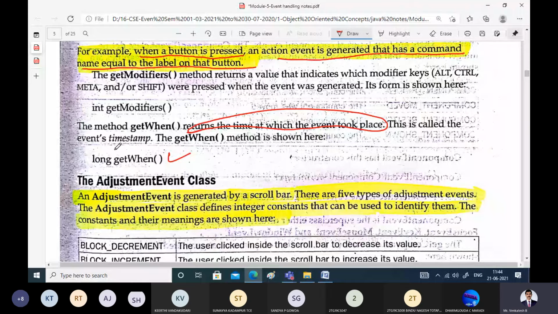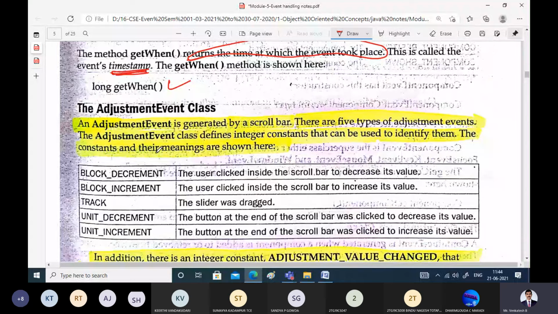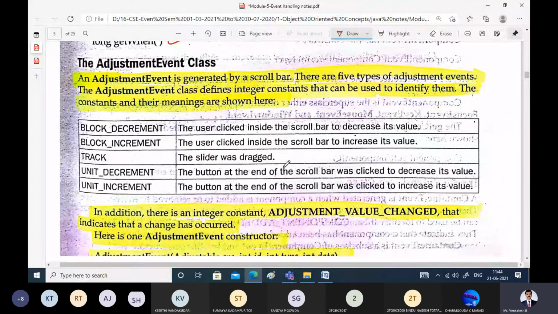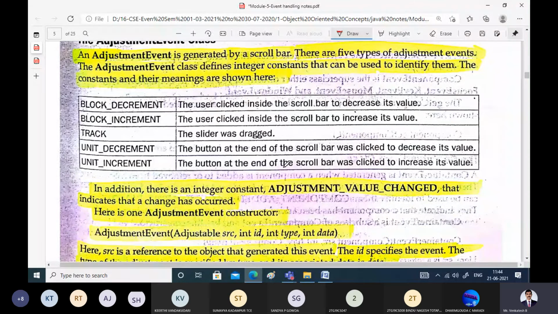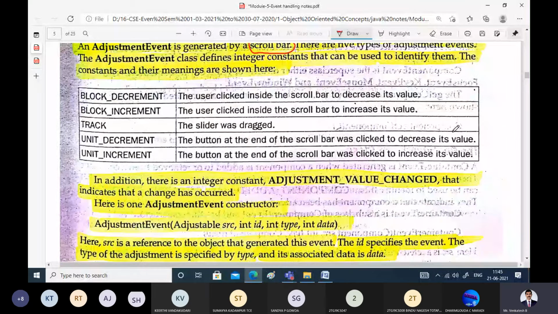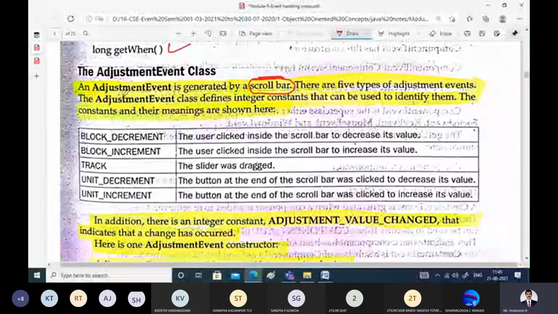Similarly, we have the adjustment event class. So what is the adjustment event class? It is basically generated whenever a scroll bar is manipulated. It is generated by the scroll bar. For example, this is the scroll bar. For this scroll bar, the event class reserved for it is the adjustment event class.